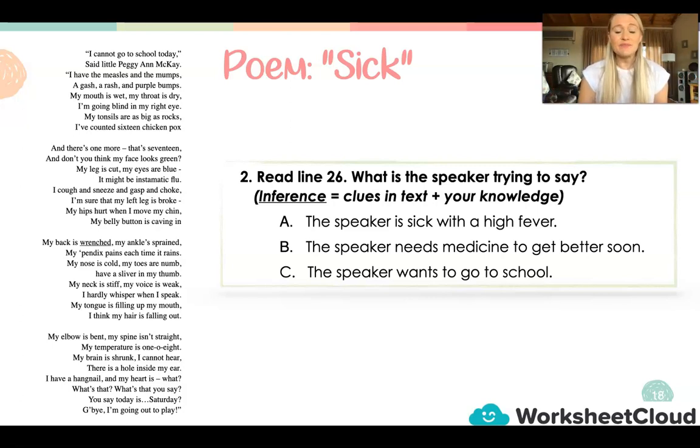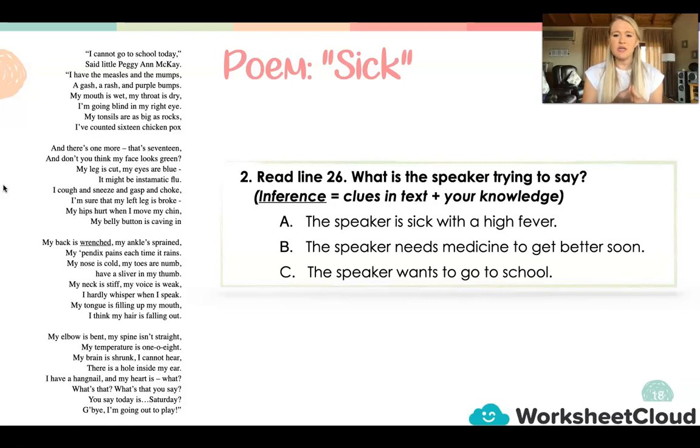And so when we have a high temperature, it goes a little bit higher than 37 degrees Celsius. It won't go up to 108 degrees Celsius. So this would be 108 degrees Fahrenheit, right? And that is quite a high temperature. It's quite hot. So if we have a look at the different options, option A, the speaker is sick with a high fever. Option B, the speaker needs medicine to get better soon.